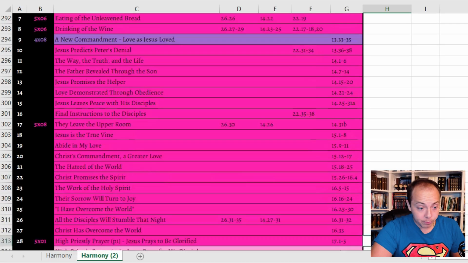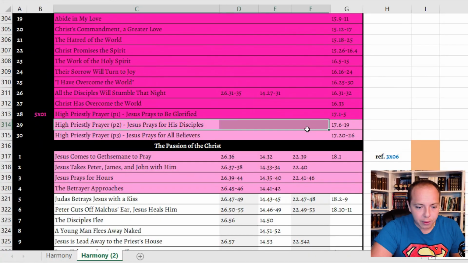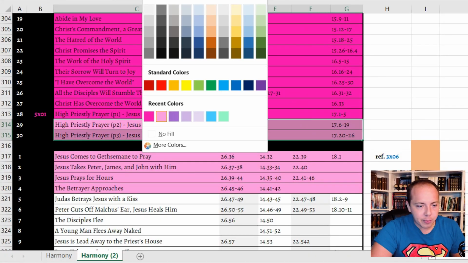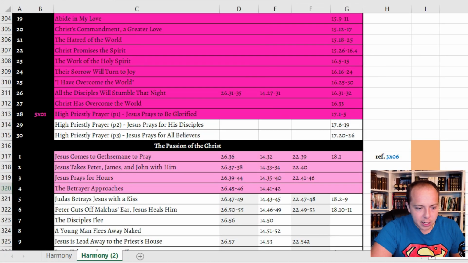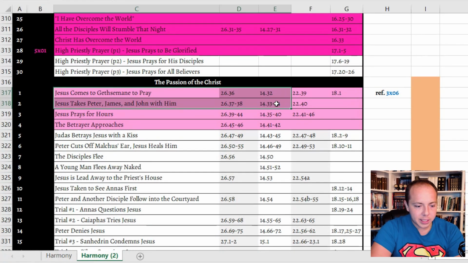But yeah, so we do have the entire Last Supper. That's kind of what the whole season revolves around. We do not see the end of the high priestly prayer. We only see the very beginning of it. And then we do see Jesus coming to Gethsemane to pray. We see him taking Peter, James, and John with him. He prays for hours. The betrayer approaches.